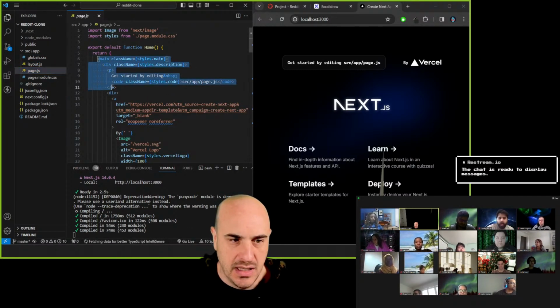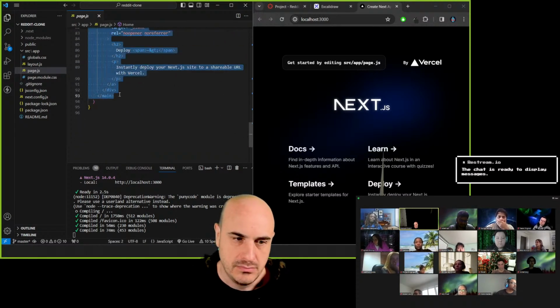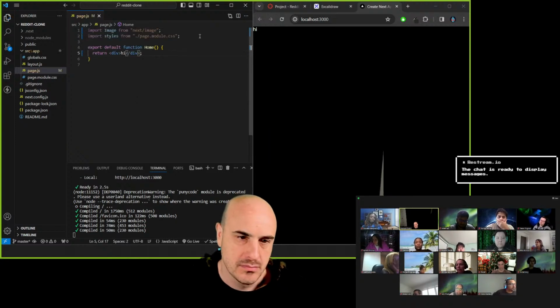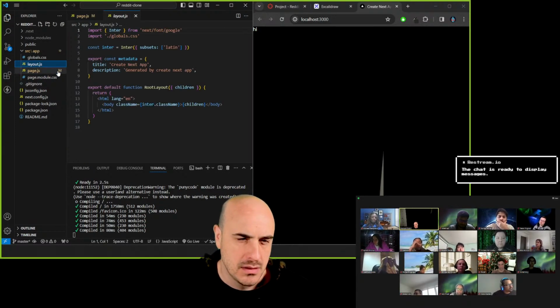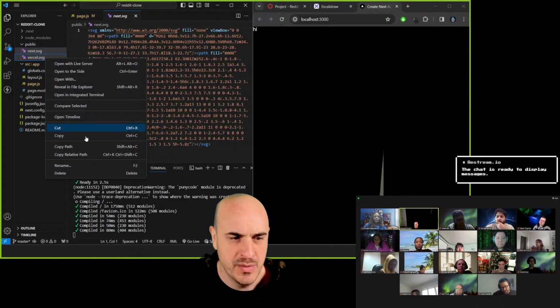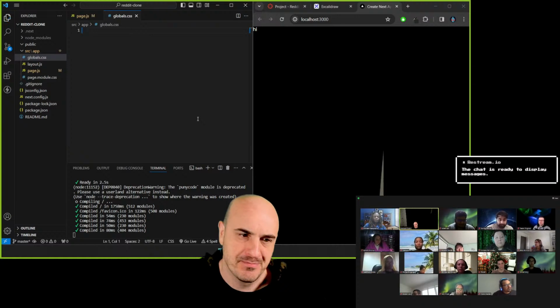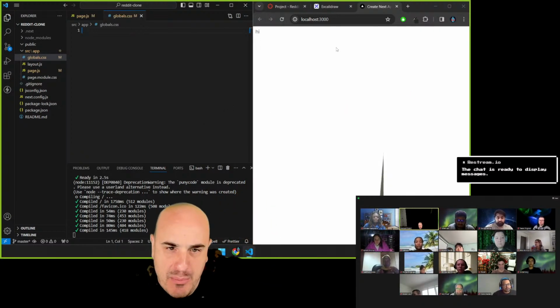We can delete all this. Delete this. I think we're good there. Whoops. We can delete these two images. And then we need to delete all the styling, right? And we're good. We have a blank Next.js app.